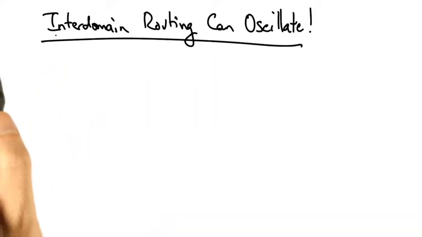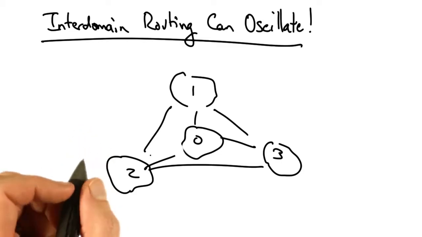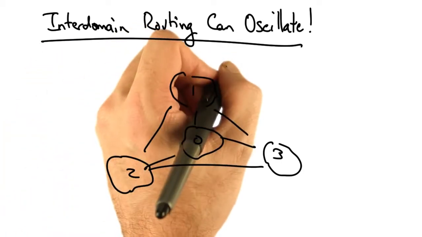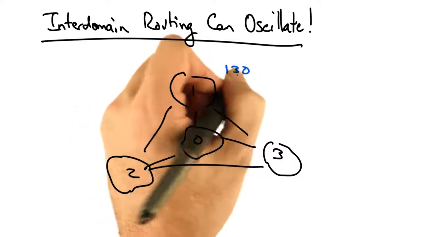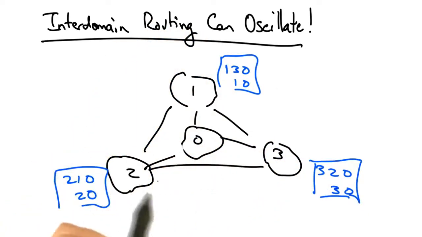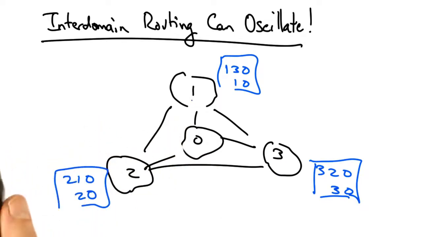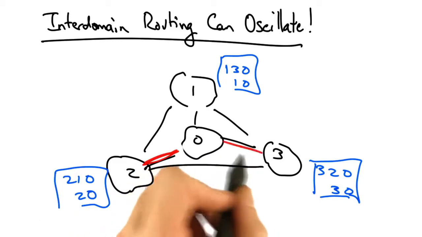In fact, interdomain routing can oscillate indefinitely. To see why, consider the following 4 AS topology, where each AS specifies preferred paths, presumably via local preference. So each AS prefers the AS in the clockwise direction rather than the shorter direct path. Now it's pretty easy to see that there's no stable solution.